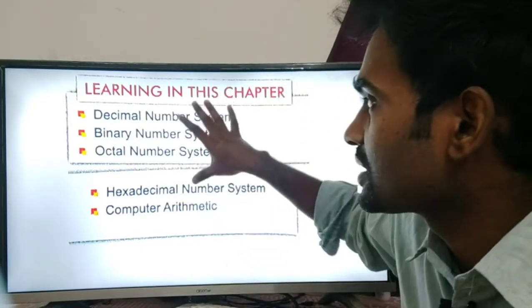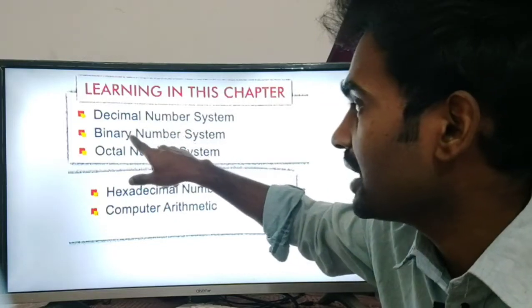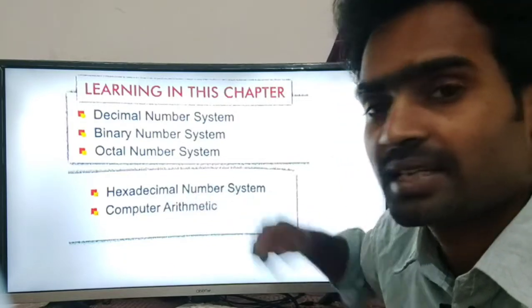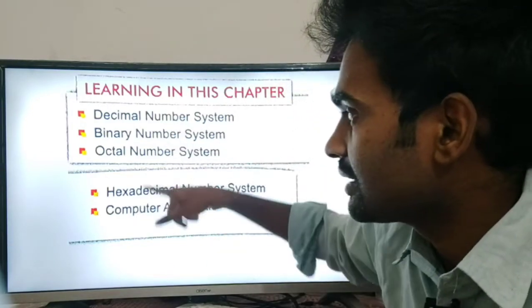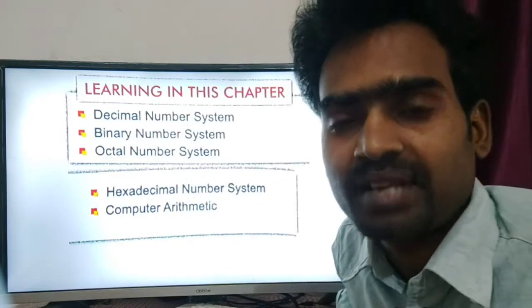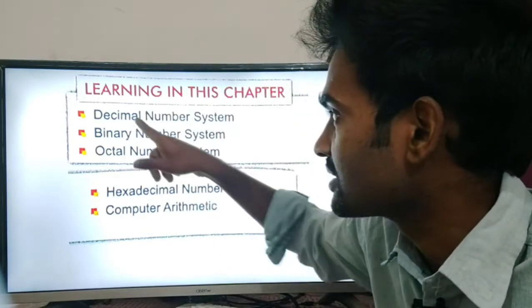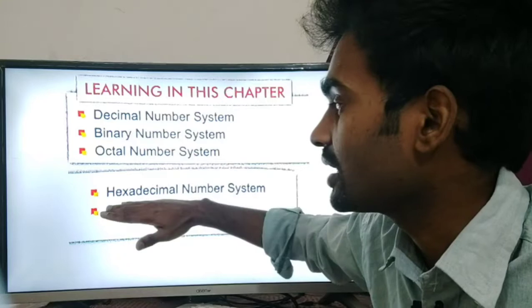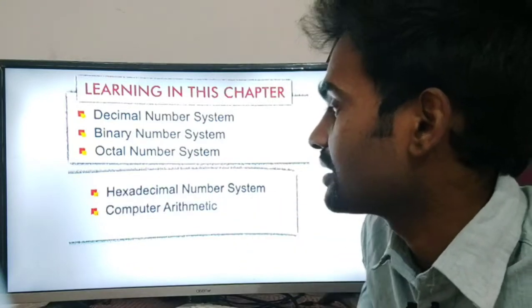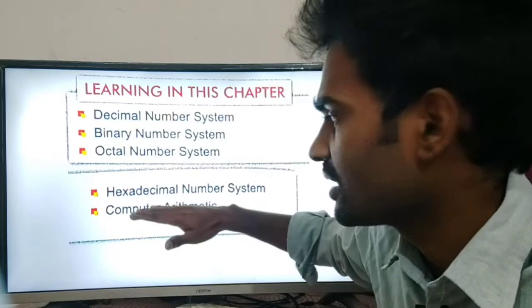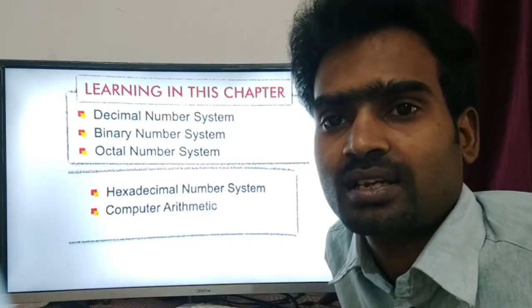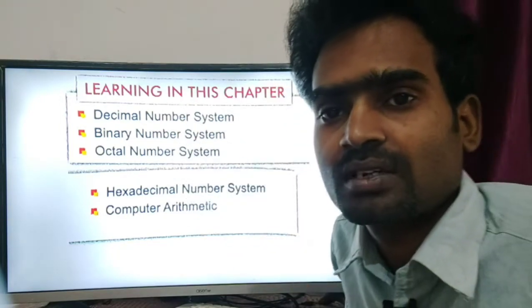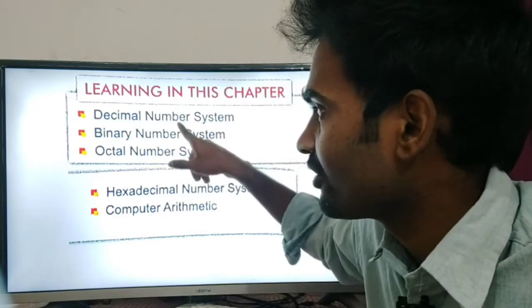In this lesson we are going to learn the decimal number system, binary number system, octal number system, hexadecimal number system, and computer arithmetic. Each term has its own different meaning. How to convert to the decimal number system, how to convert to the binary number system, what is the octal number system, how the hexadecimal number system works, and arithmetic. Arithmetic we know: addition, subtraction, multiplication and division. But this may be new. Maybe you have heard about it, but still this is new for us.